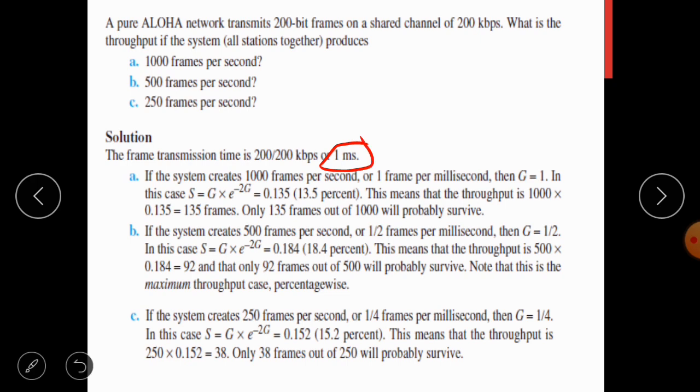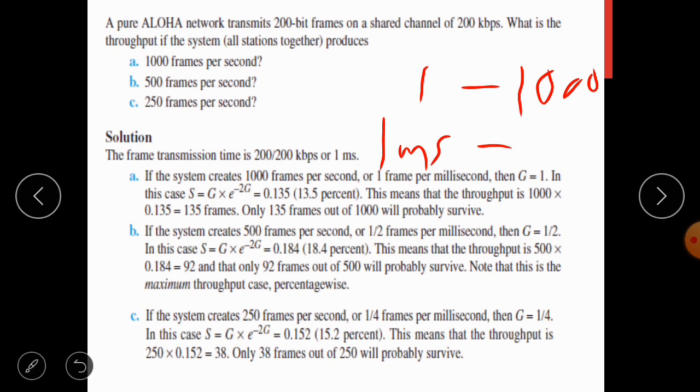So consider the first problem, 1000 frames per second. Here for 1 second the system will generate 1000 frames, but we want to calculate G. G is nothing but the number of frames transmitted in one transmission time. One frame transmission time we calculated as 1 millisecond.